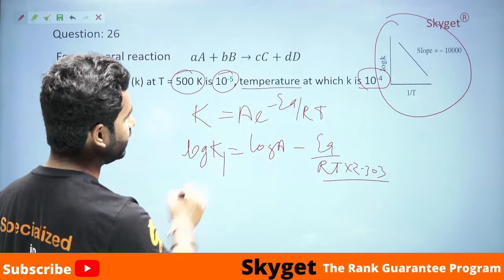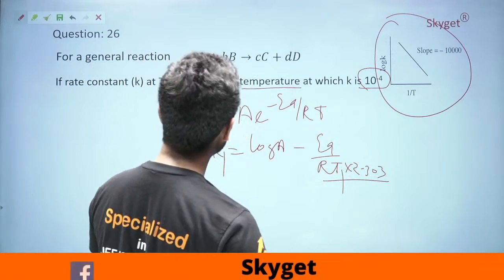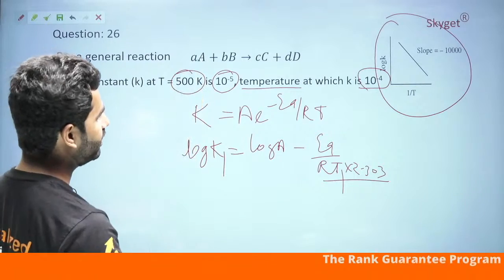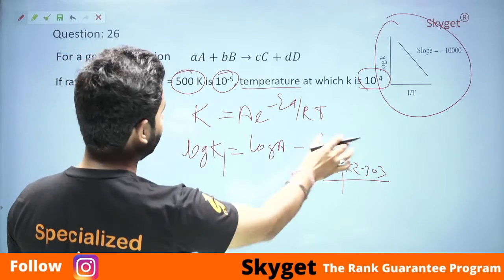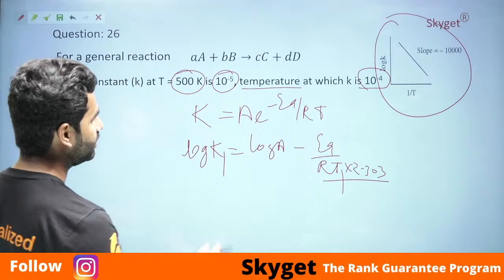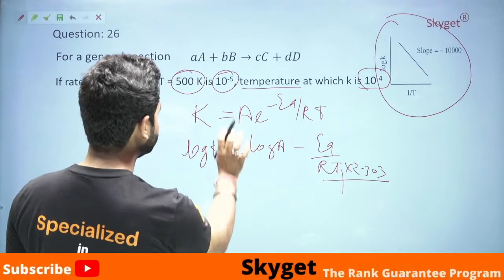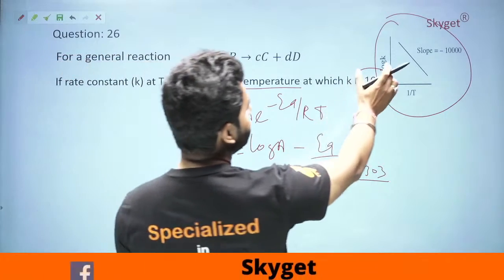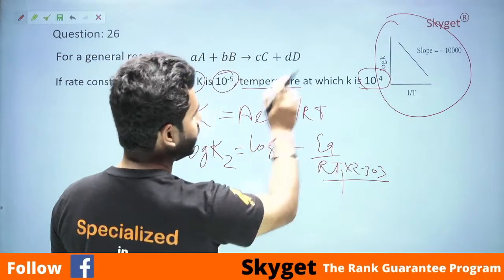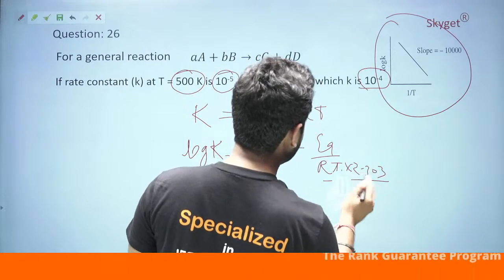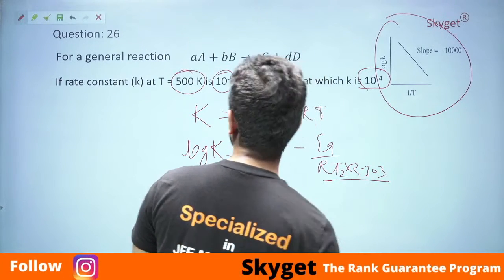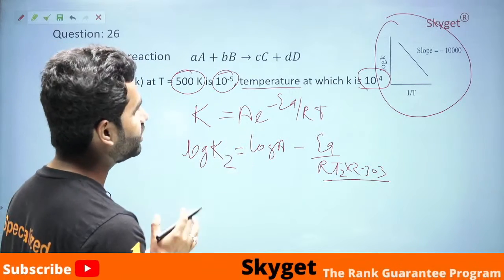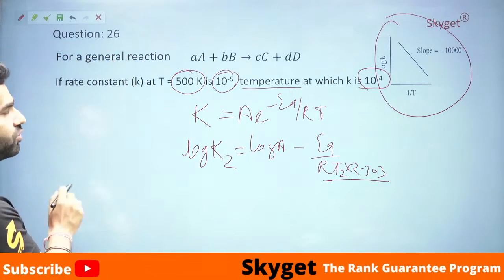K1 is 10 to the power minus 5, T1 is 500 Kelvin. Put the values here, and then again rewrite the equation and put the value of K2 here. K2 is 10 to the power minus 4 and T2 we need to find. Then subtract the equations, rearrange the values, and you will get the value of T. Let's directly go to the solution.